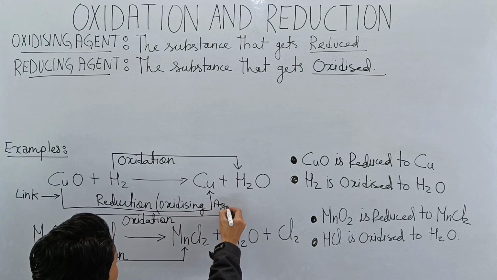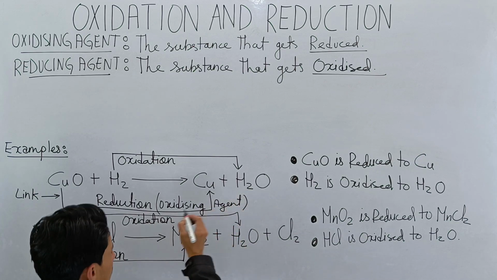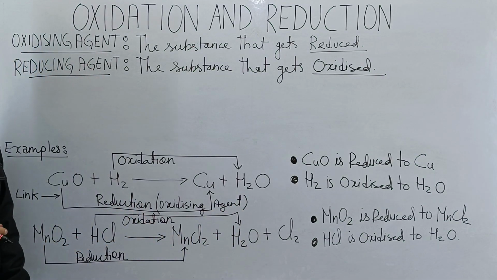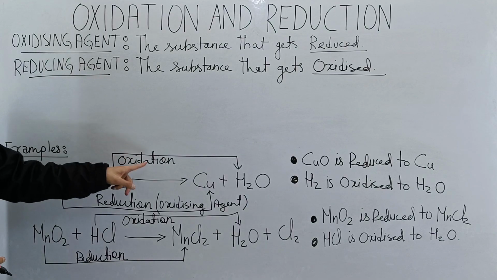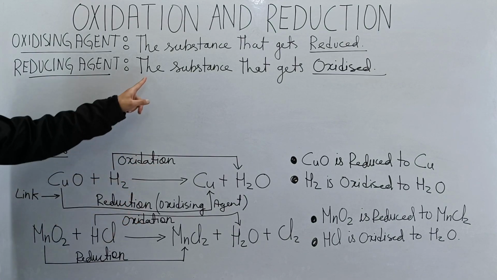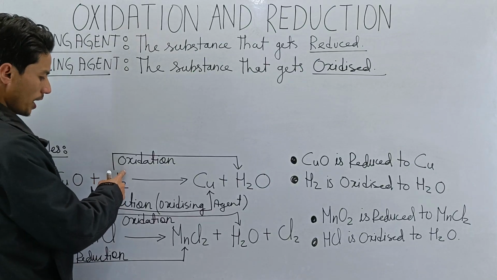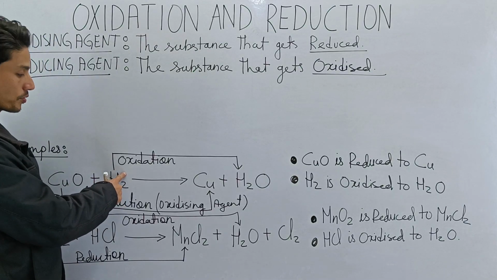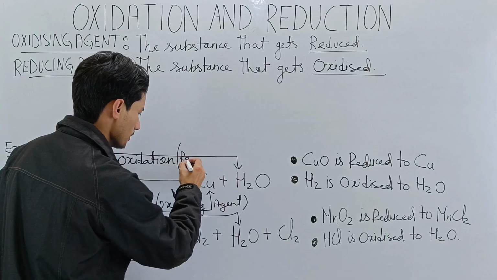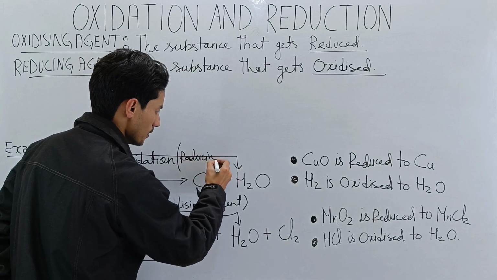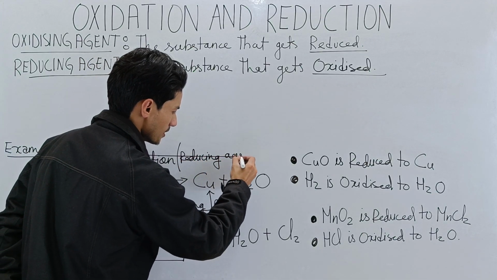Then let's identify the reducing agent from this example. The substance that gets oxidized, hydrogen gets oxidized, so hydrogen is the reducing agent.